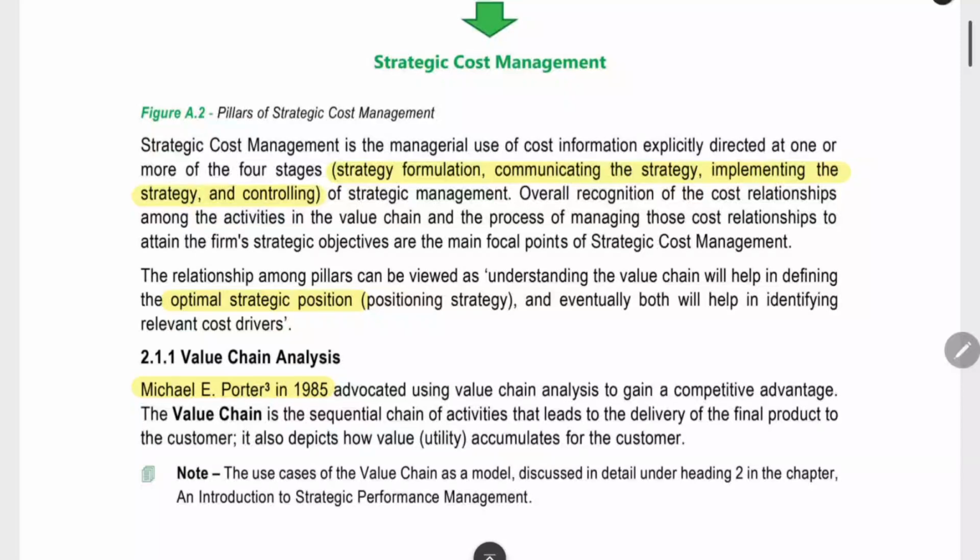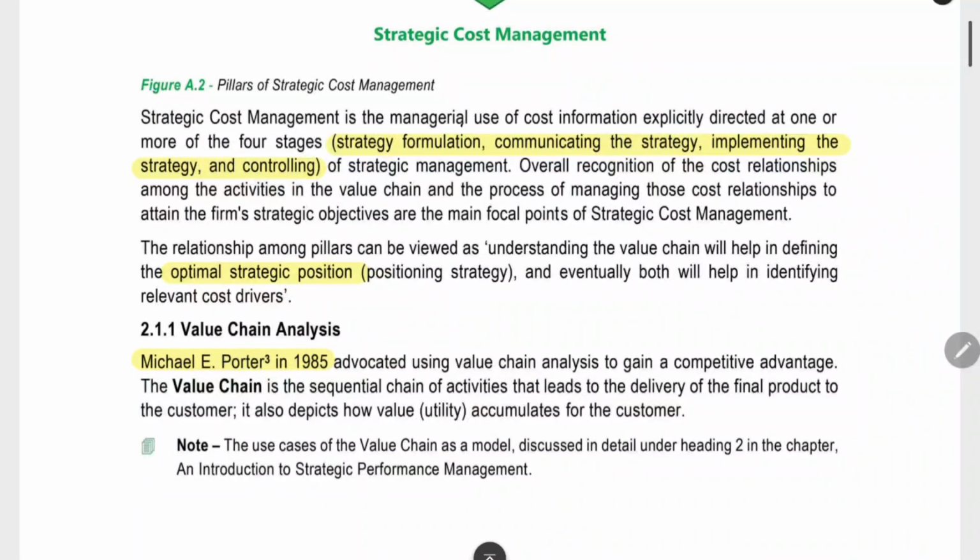Now, when you see the subject of strategic management, they have 4 steps in it. First step, formulate the strategy. You have to create the strategy and then communicate the strategy, inform it to the concerned people, implement the strategy, and then control the strategy. Controlling means you will be verifying whether it is achieving the desired result or not, whether it is working as planned. That and all you will measure.